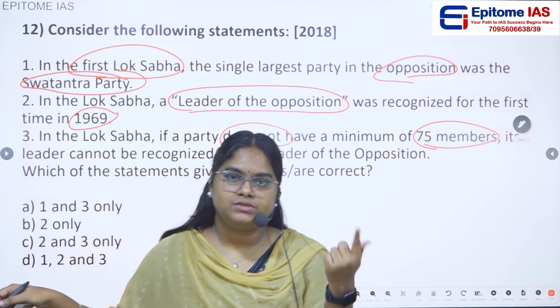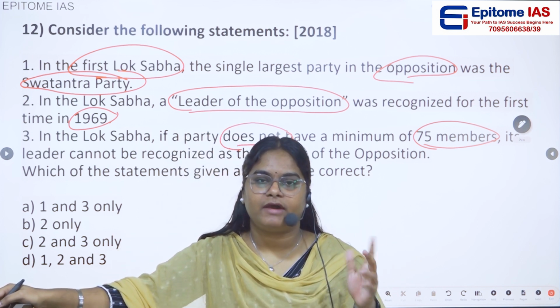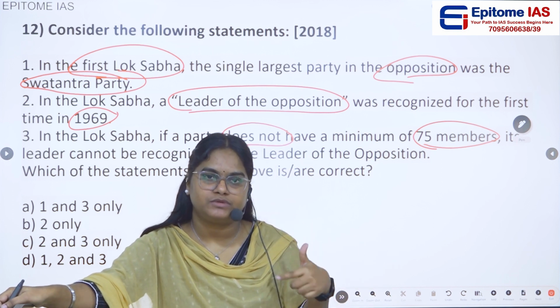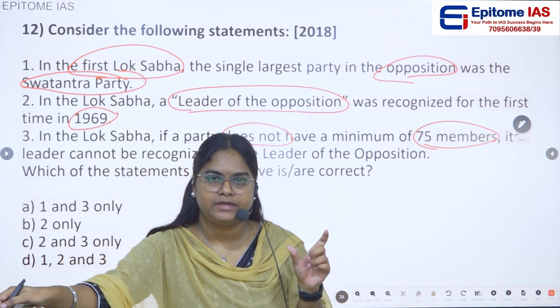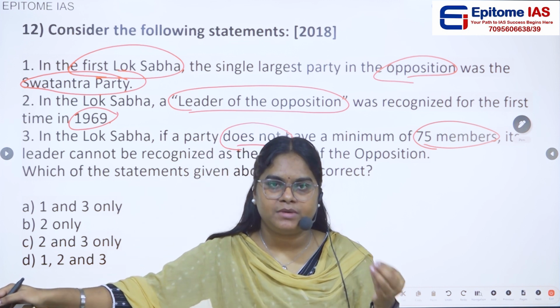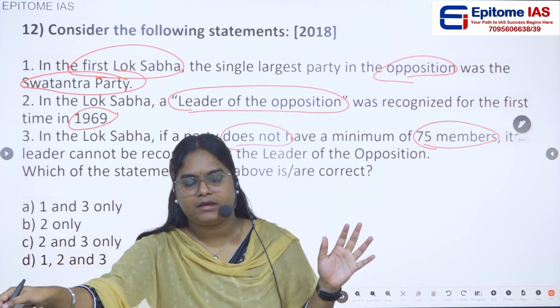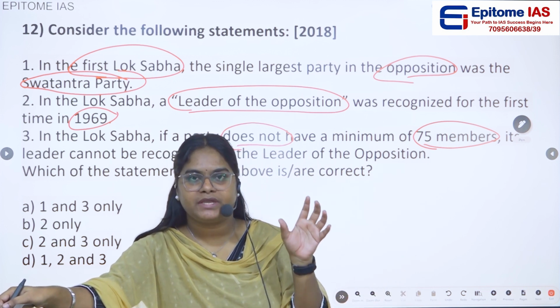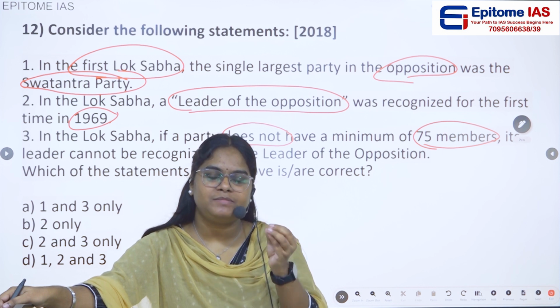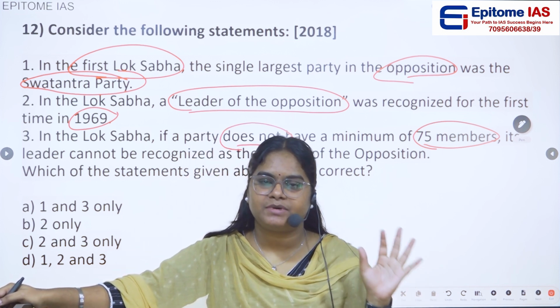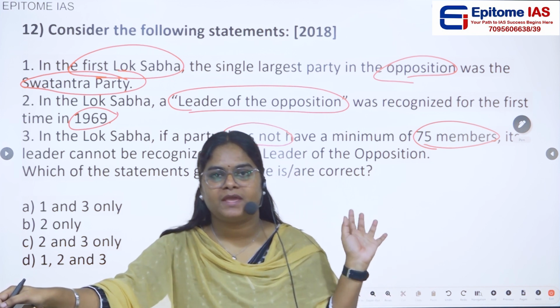But there was no opposition party there. Why? Because to be considered as an opposition party, there is a criteria. The second largest party apart from the ruling party should have at least 10% of the total membership of the house. At least 10% of the seats they should be having.